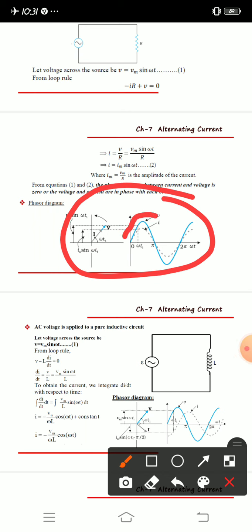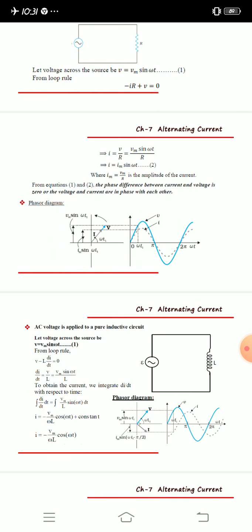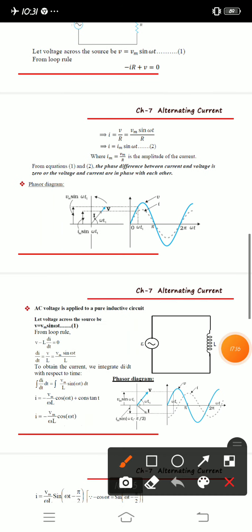While doing the chapter I told you it is essential to calculate these, so we can understand whether the current and voltage are in phase or out of phase, or one is lagging and one is leading. All these things we can understand by using phasor diagrams.